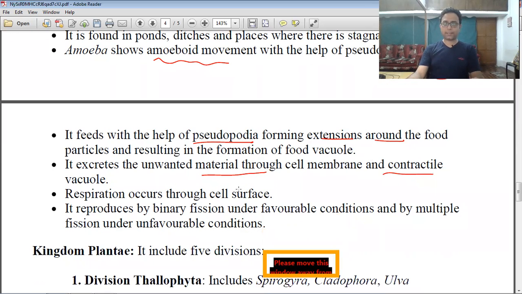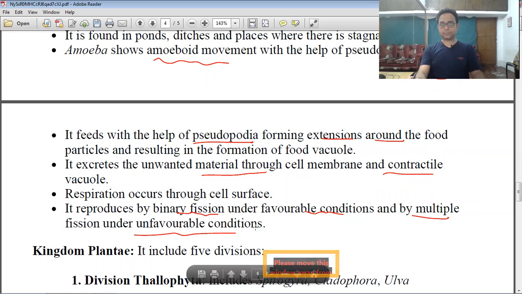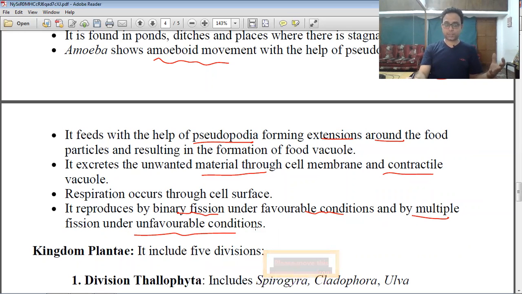Respiration occurs at the cell surface, and reproduction is by binary fission, most commonly in favorable conditions, but multiple fission also occurs. That means one cell divides and produces many cells in unfavorable conditions, right? So these are the two types of reproduction processes.